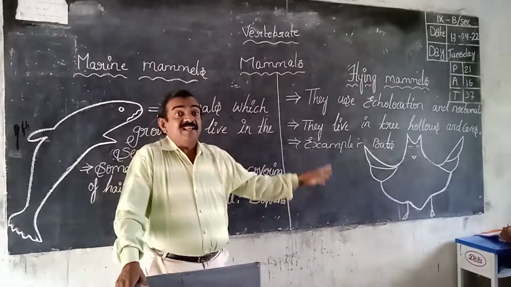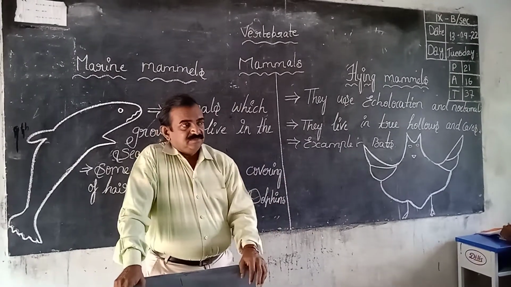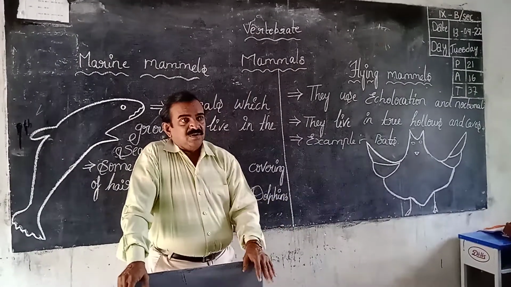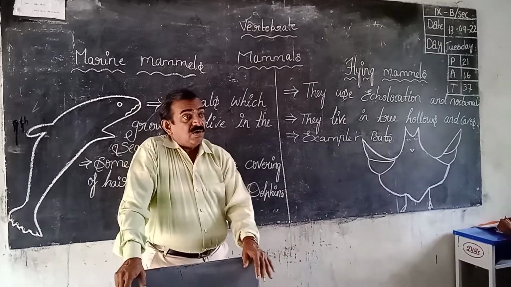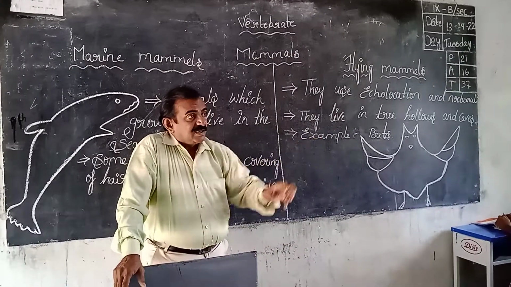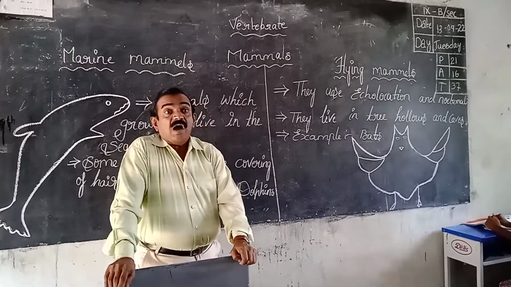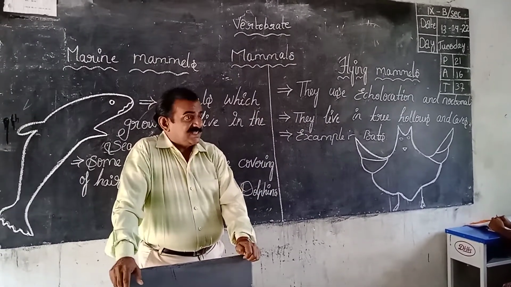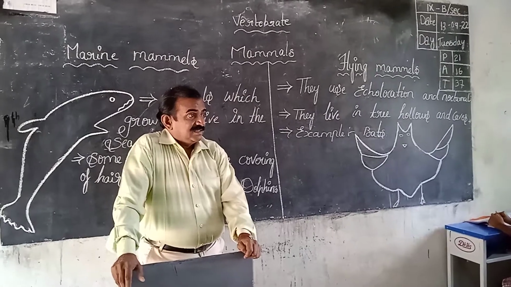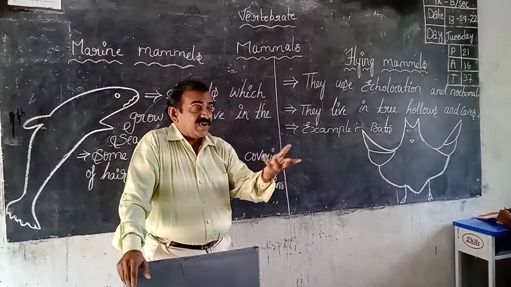They live in dark caves and in tree hollows, and they cannot see well, but they fly in the air.